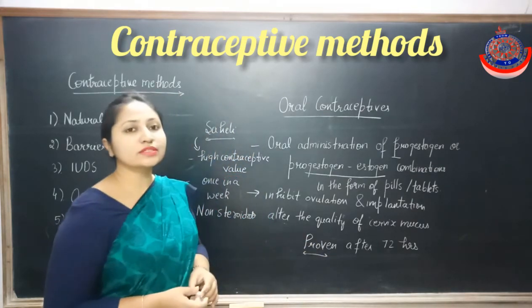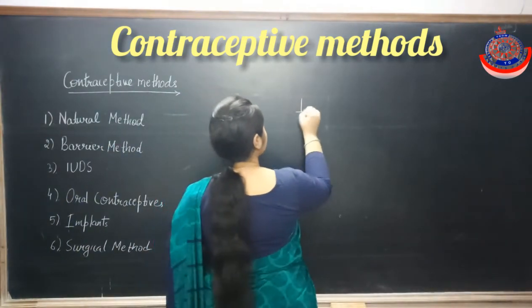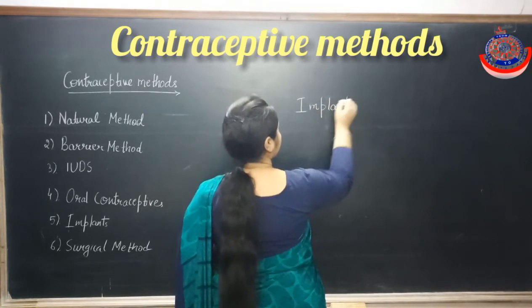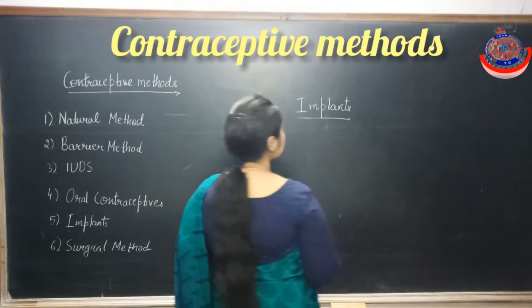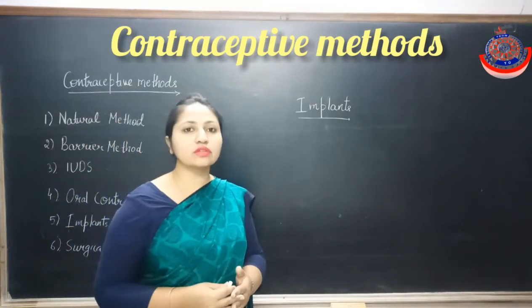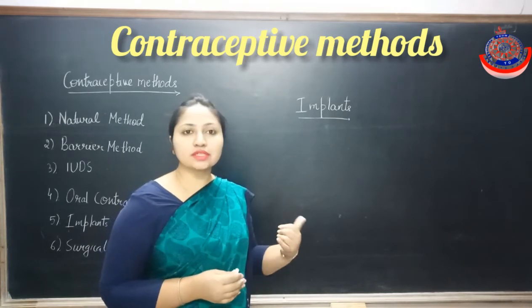Now next we will discuss the implants. Now what are implants? Implants are also the combination of progestogen and estrogen, or progestogen alone, as present in the pills.